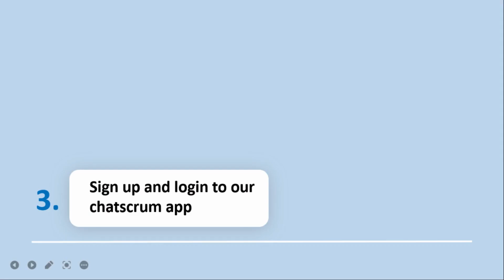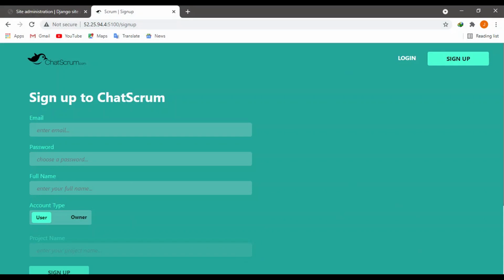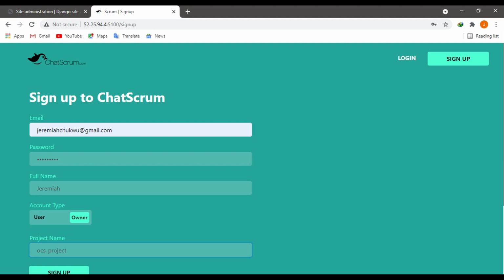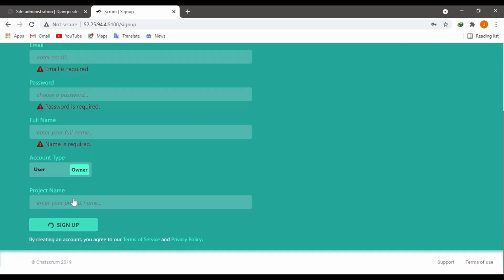In this section we will create a user for our application and then log in to the board. Here in the sign up page, I will enter my email, next I will enter my password and click on the owner button. Next I will enter a project name. I will call mine OCS project. Click on sign up. As you can see, we have successfully signed up.